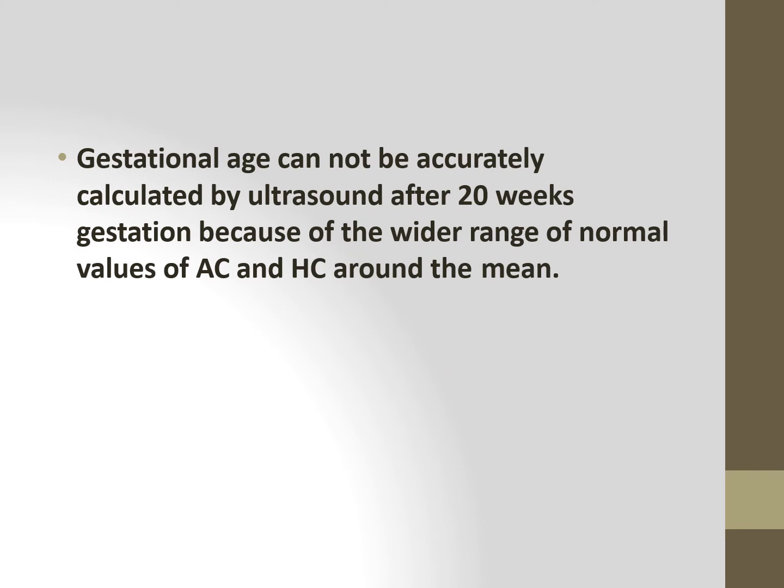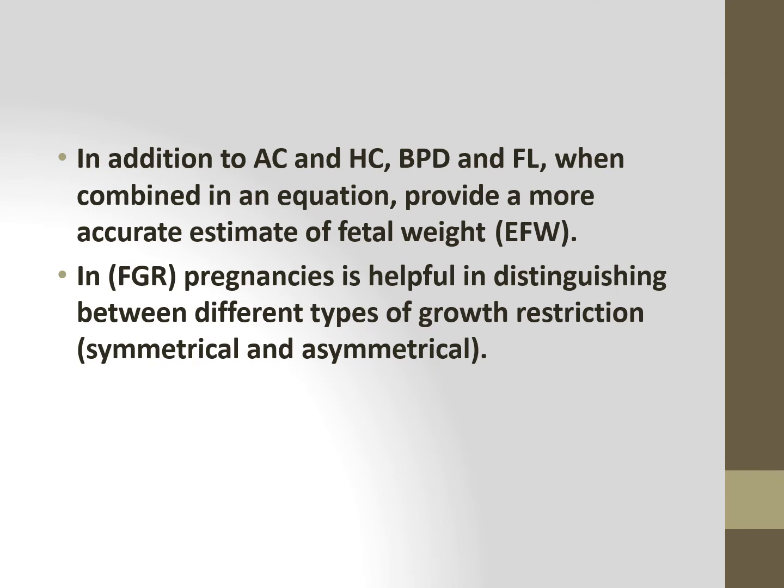Gestational age cannot be accurately calculated by ultrasonography after the 20th week of gestation, because of the wider range of normal values of abdominal circumference and head circumference around the mean. In addition to the abdominal circumference, head circumference, biparietal diameter and femur length, if you apply them in an equation, we can assess the fetal weight also. So in ultrasonography, we can identify the weight of the baby, especially in the later trimester of pregnancy.